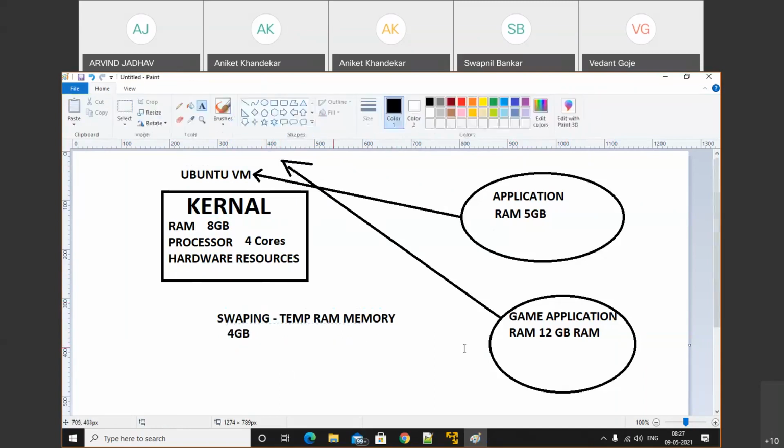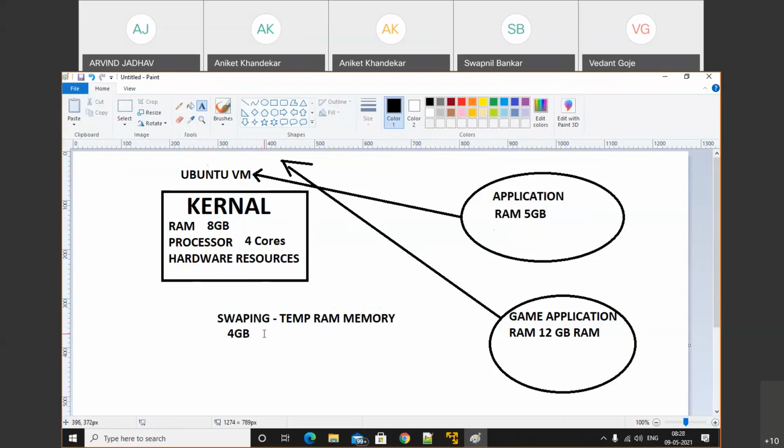Suppose your gaming application requires 12 GB of random access memory, and you have 8 GB of memory. It will add 4 GB of additional swapping memory to the Ubuntu from hardware, and that particular application will be executed. Make a note of that.